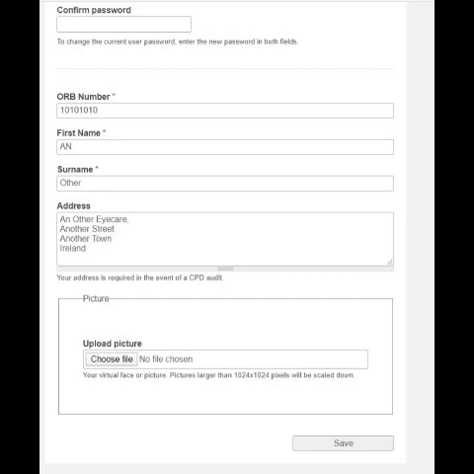In there you must have your ORB number, your name and your practice address. This practice address is the address that CORU have on file for you. It should be that address, just make sure that's correct. The elements that were contained in the professional role and practice setting no longer need to be submitted separately, but there will be something that you will use to try and develop your review and your learning plan for the year, but does not need to be submitted separately. And we're going to deal with that specifically in another video.